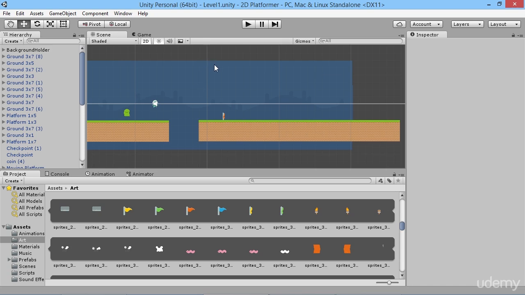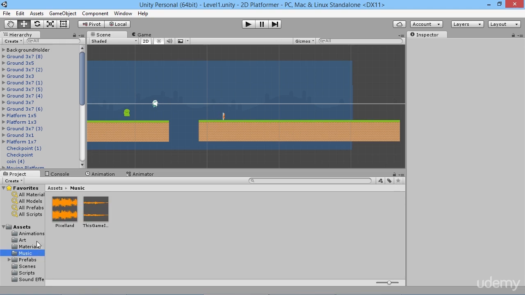So the easiest one to change is our level music. So at the moment what happens is we get to the end and our level music just keeps playing. But we've already known that if we kill ourselves or anything like that, we can have it switch to a new bit of music to play for that moment. So why don't we do the exact same thing with our flag here?